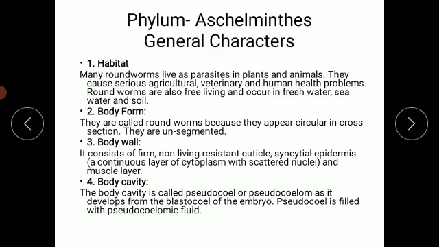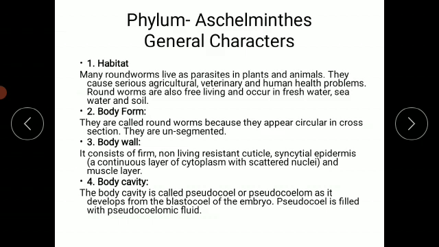The second one is the body form. They are called roundworms. The name itself indicates that their body appears circular when we take a cross section of their body. The body of those animals is unsegmented, means segments are totally absent, hence we call it an unsegmented body.